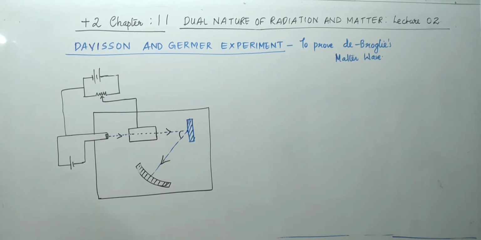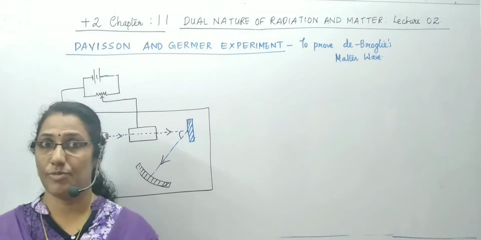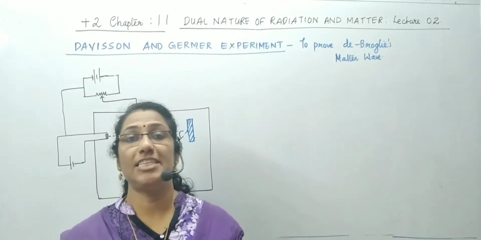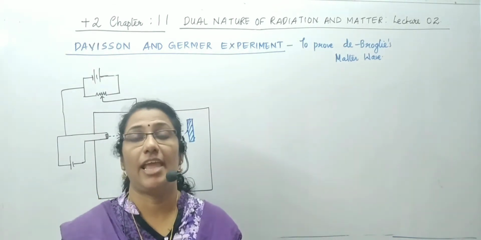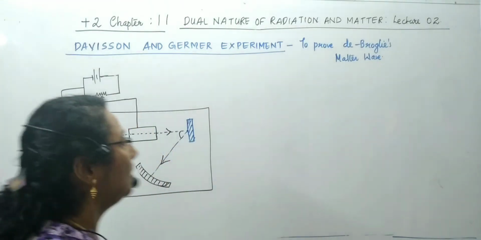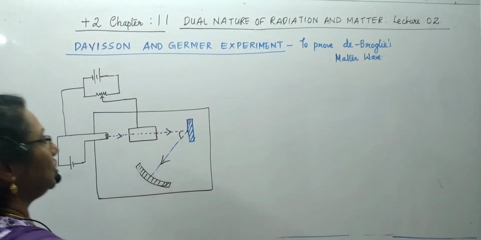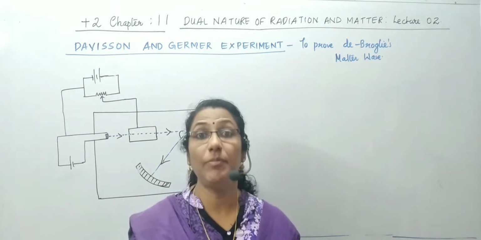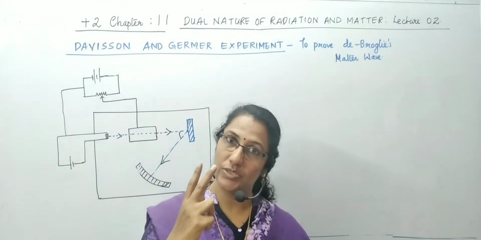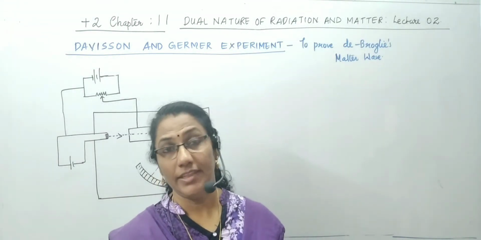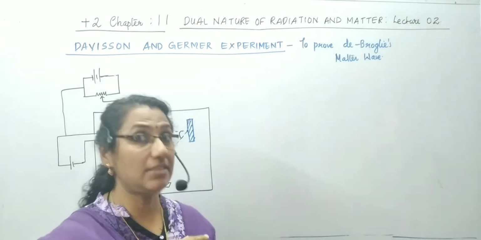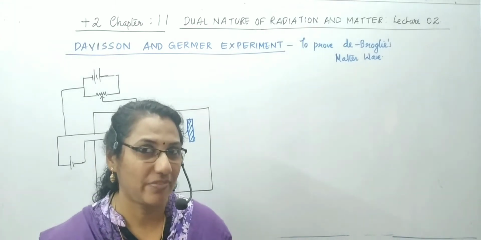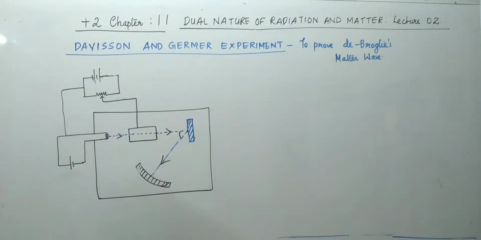Okay, so now we understood the concept of de Broglie's matter wave. Yes, de Broglie tells us any moving matter acts as a wave. But de Broglie's matter wave concept was experimentally proved by two scientists named Davisson and Germer. They conducted an experiment, and for this proof, they were rewarded with a Nobel Prize. Okay, such a great experiment was that.